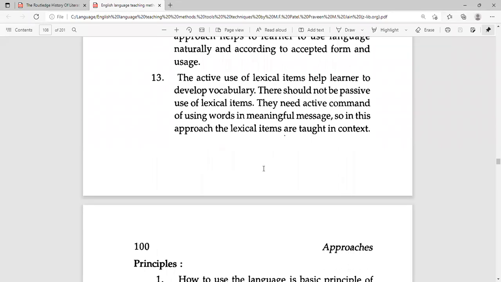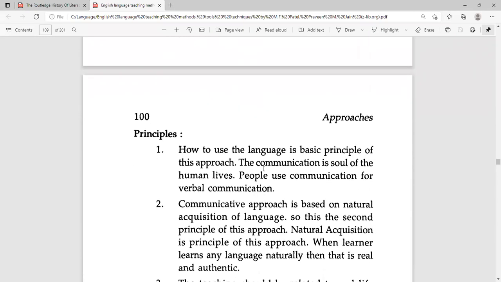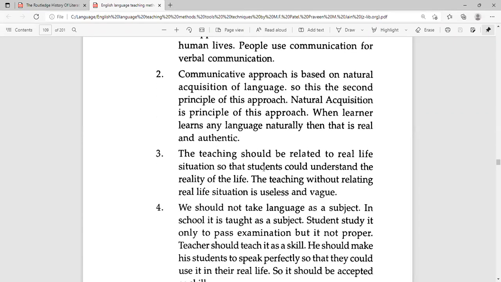Active use of lexical items helps learners to develop vocabulary. There should not be passive use of lexical items, meaning they just learn the words and later forget them. Instead, the communicative approach emphasizes using those words, idioms, phrasal verbs, whatever the learner has acquired.